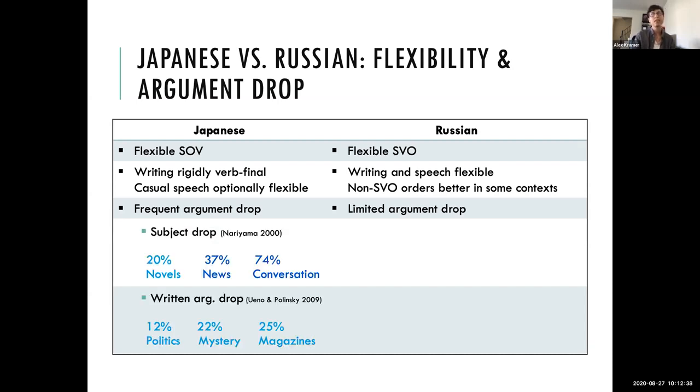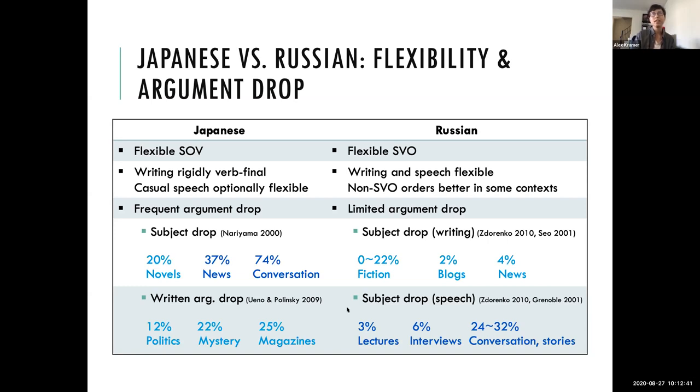So I have some numbers here, but I'm just gonna go through them quickly. In Japanese, for speech, which is here in dark blue, we have a rate of subject drop from about 37 to 74%, depending on genre. And in writing, we have rates of about 12 to 25%, depending on the genre. In contrast, in Russian, for fiction, we have 0 to 22%. This number is coming from very dialogue-heavy fiction. Across other genres, it maybe goes to about 4% in very formal ones. This is, again, writing here. Whereas in speech, we have a range which is actually pretty similar, from 3 to 24 to 32% in conversation.